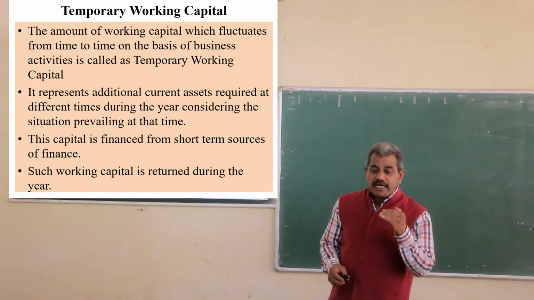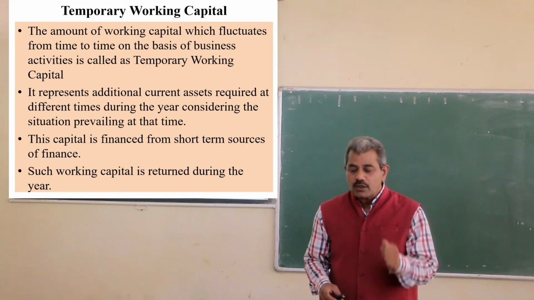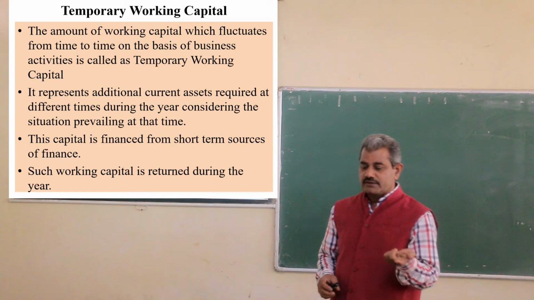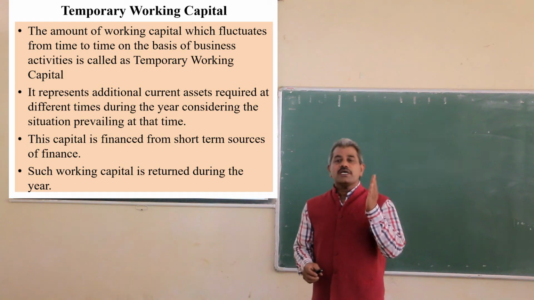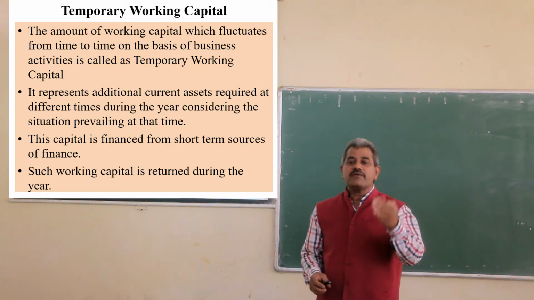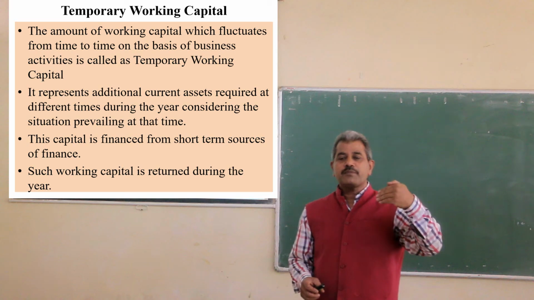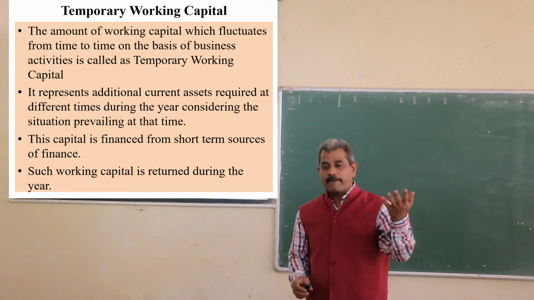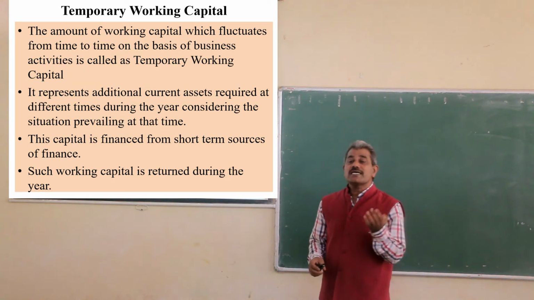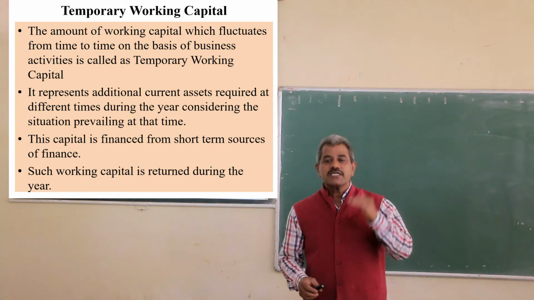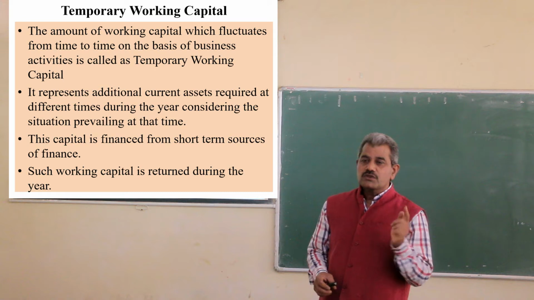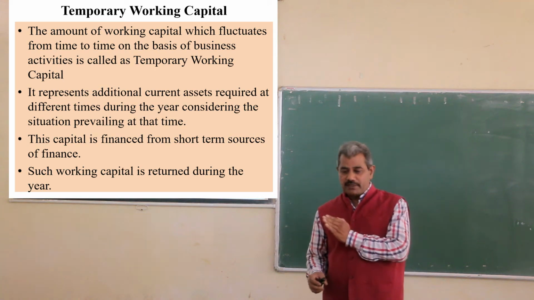It represents additional current assets required at different times during the accounting year. If there is season, if there is boom, it will require more. In the case of depression or off season, it will require less amount. So it changes according to the time.